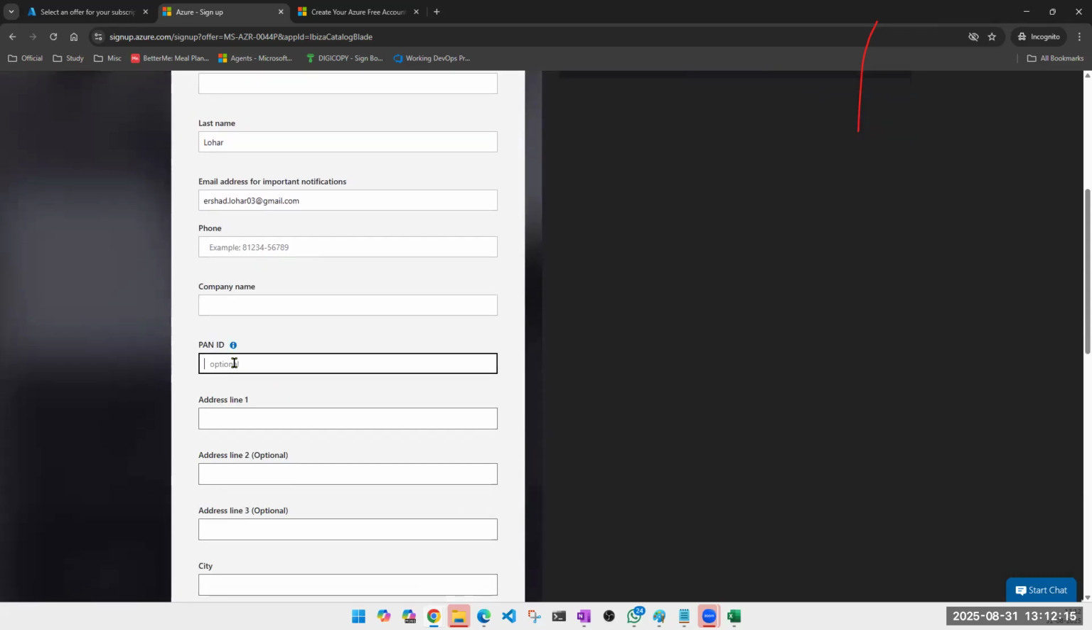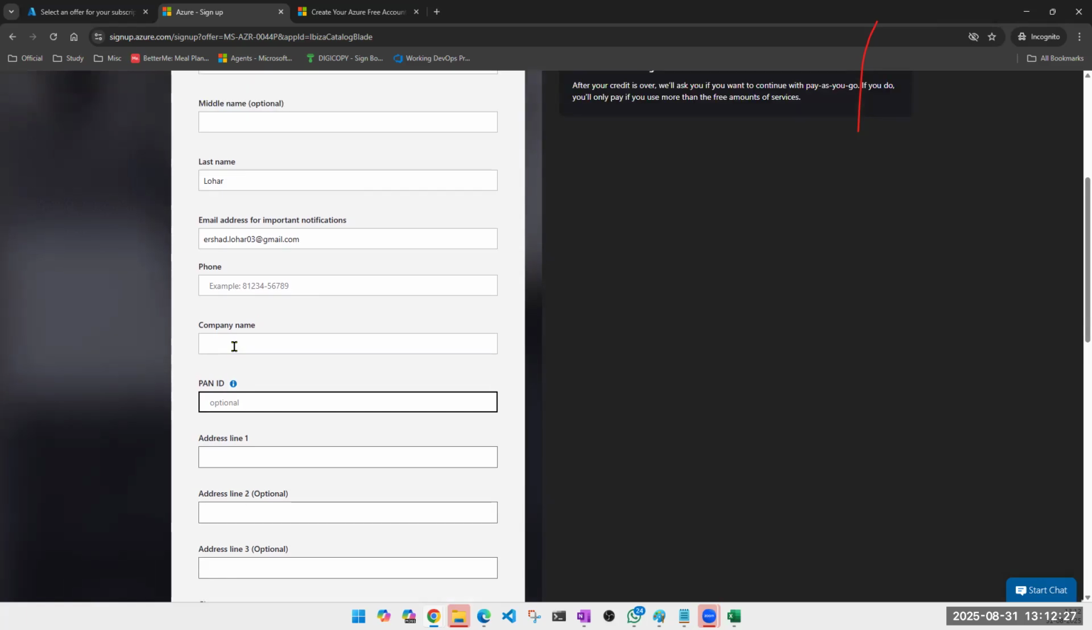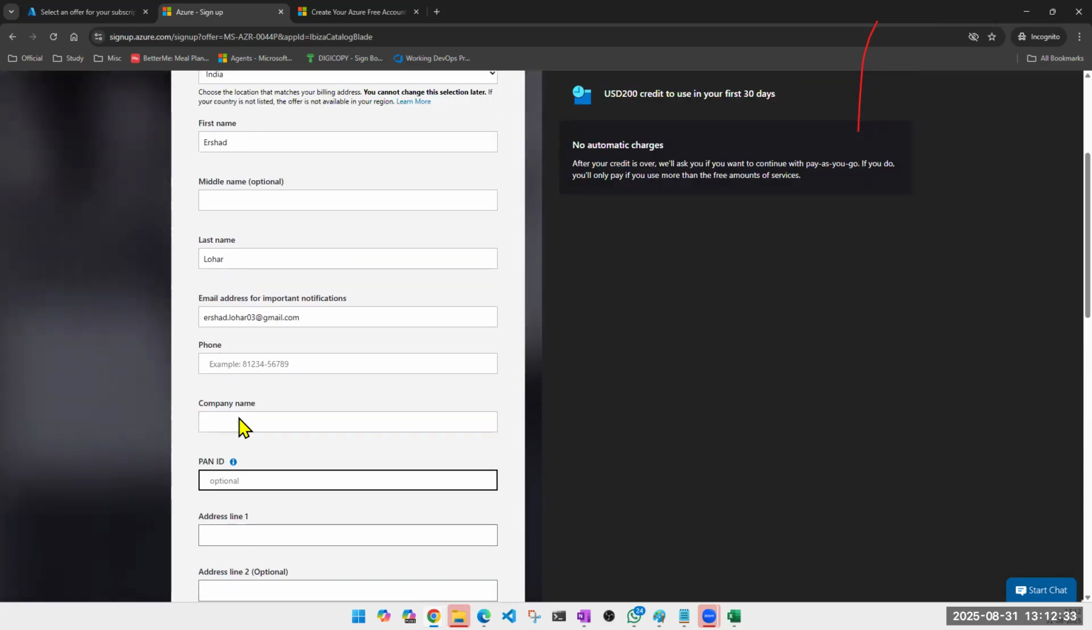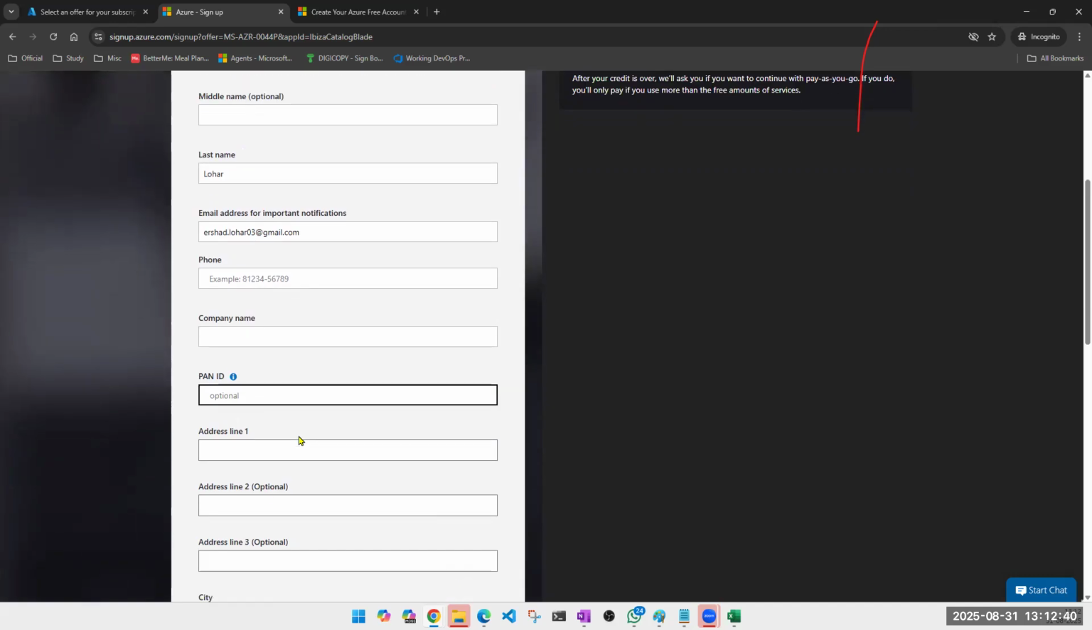PAN is optional. I would advise don't put it, though it says optional, but sometimes you get an error that PAN is required. If you use PAN, guaranteed you're not getting a second free tier. Without PAN, I have seen some glitches where people used a different email, different address, and different credit card, and they were able to get 2 or 3 free tiers, but we don't require that. Try avoiding PAN, but if it is asking, type it.